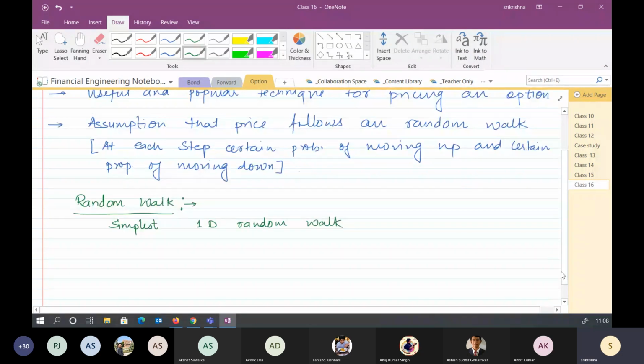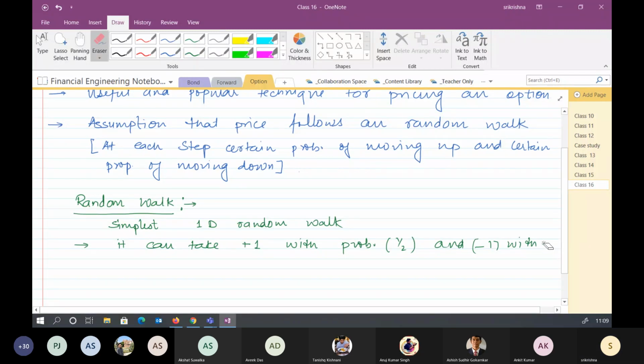Let's say a particle is moving in one dimension, and it can take on a +1 addition wherever it is with probability half, and -1 with probability half.